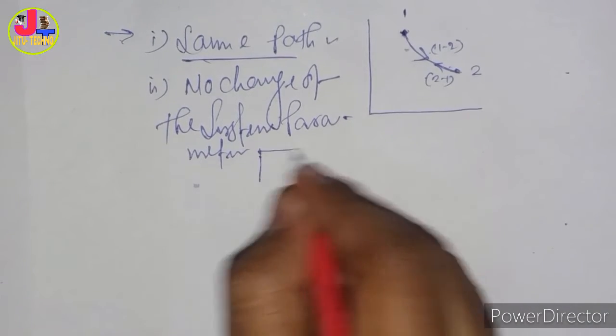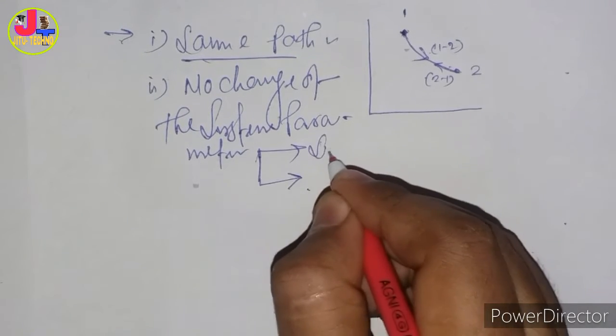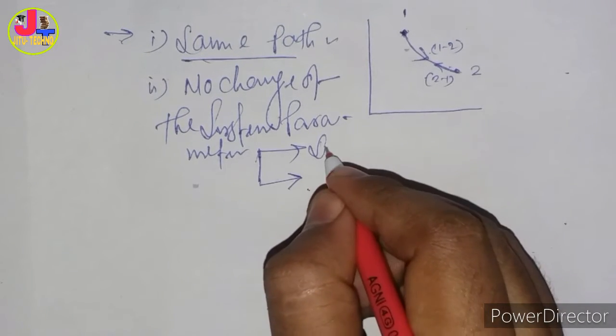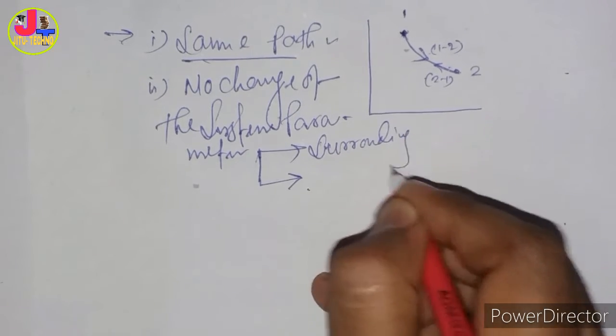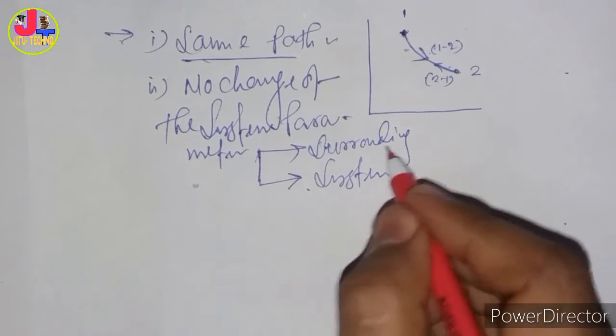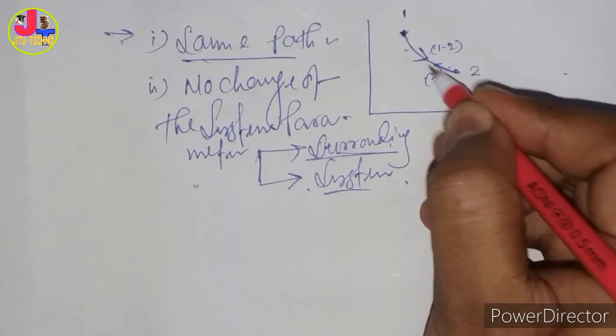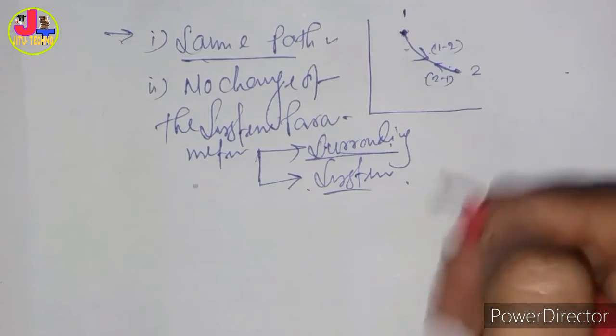What is this system parameter? It means there are no changes between the system and the surrounding during the reverse direction, that is, in the 2 to 1 direction.